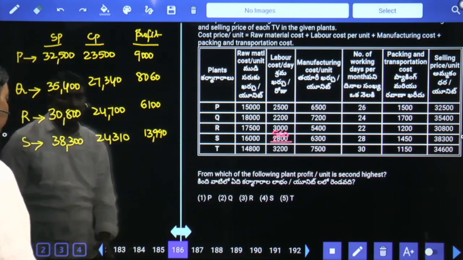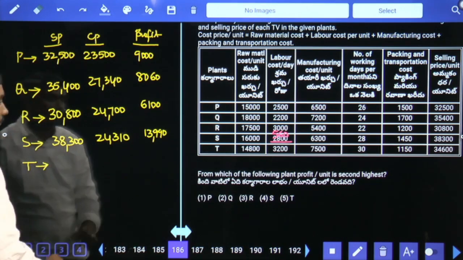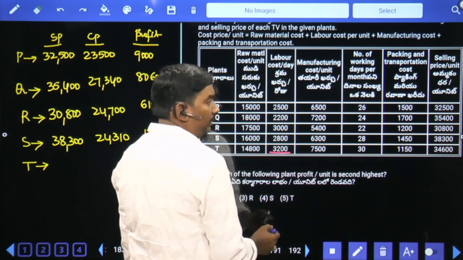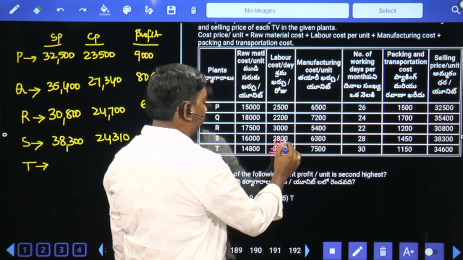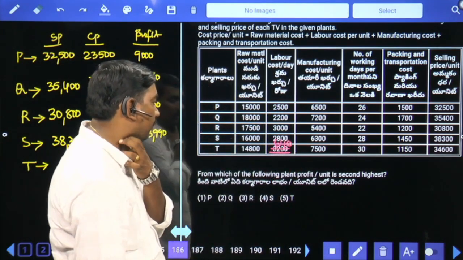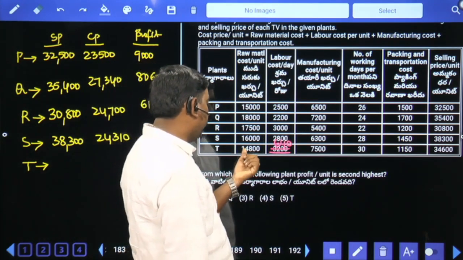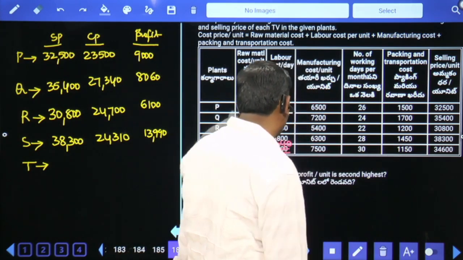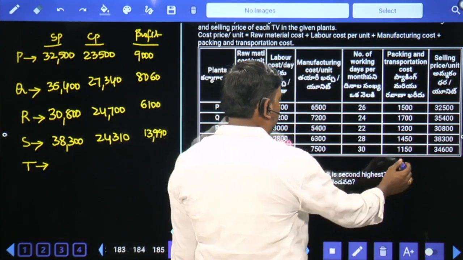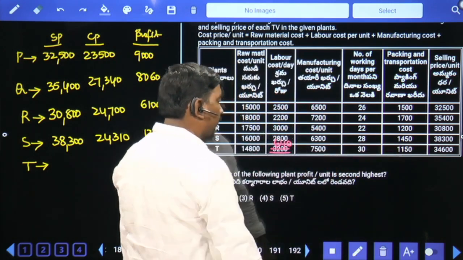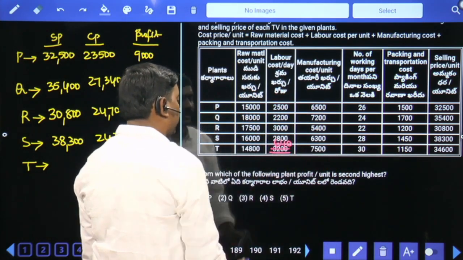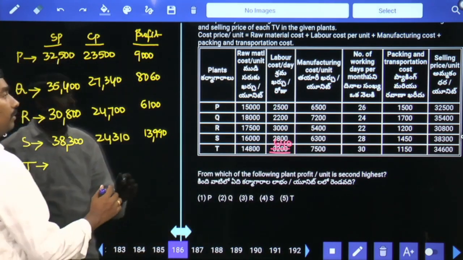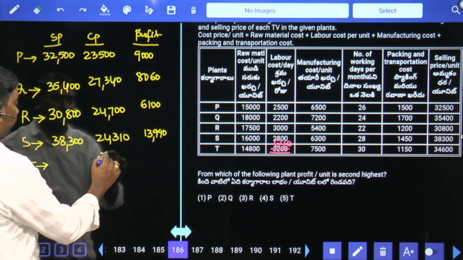Plant S. Next T. 5 TVs 3,200, per TV 640. 14,000, 7,000, 21,000 plus 1,000, 22,000. 150 plus 500, 650. 650 plus 640, 1,290. 22,000 plus 1,290, 23,290.